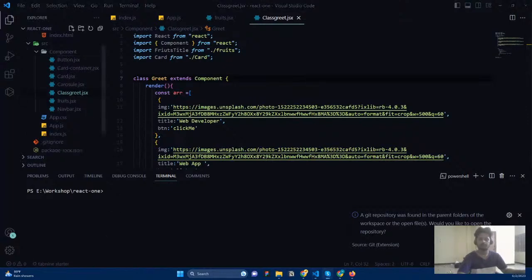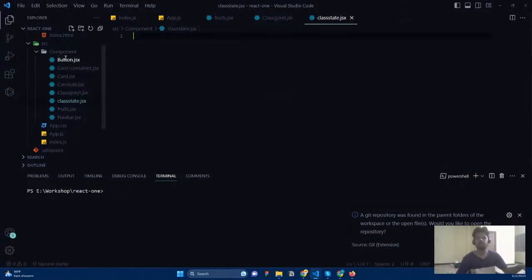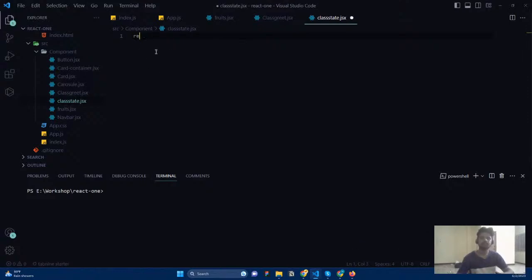I just create a component, and in this component we're going to say class state. So I'm going to say ClassState.jsx. This is going to be the component, and here we're going to create a class-based component. So I'm going to say import React, Component from React.